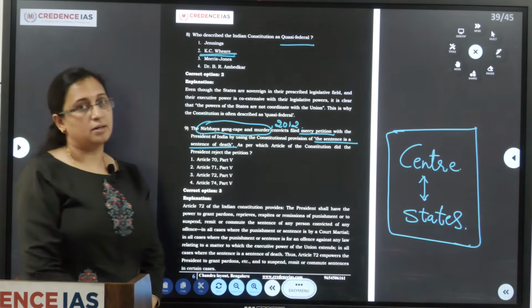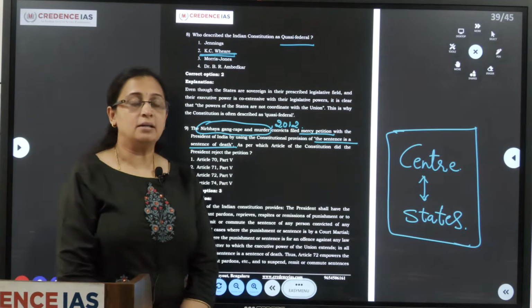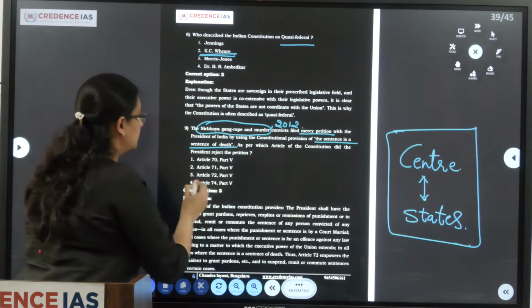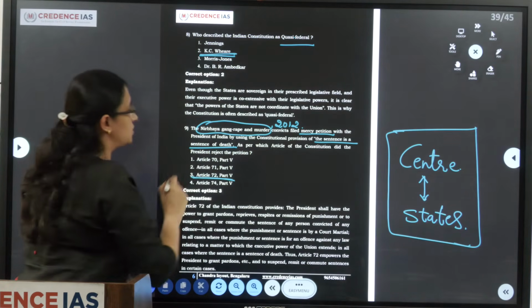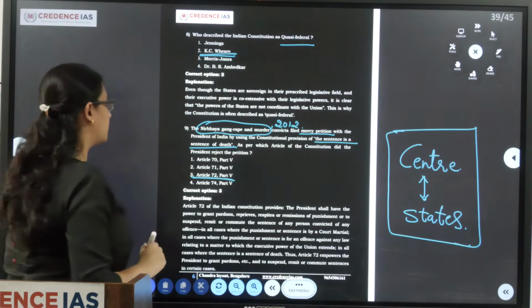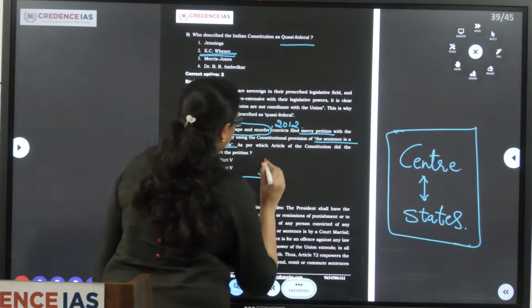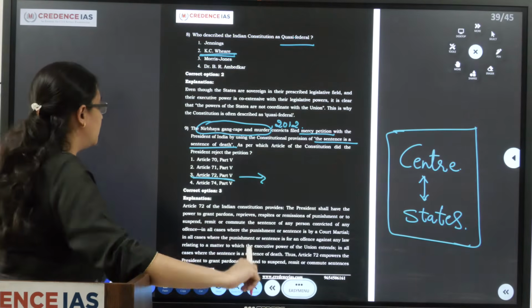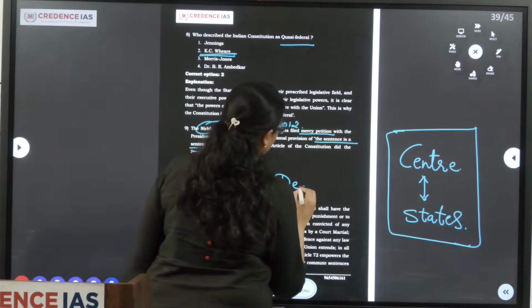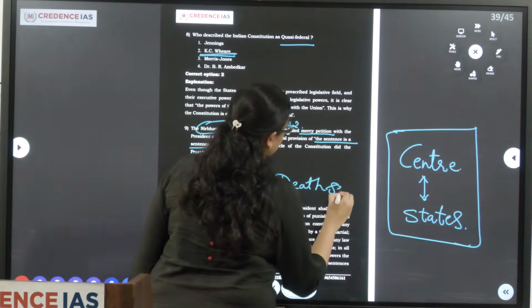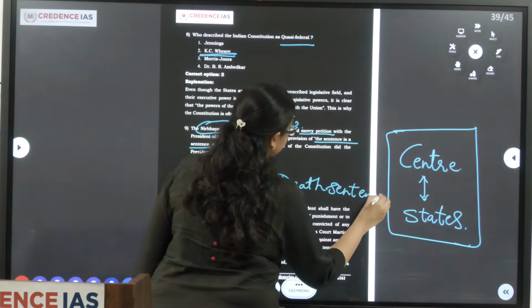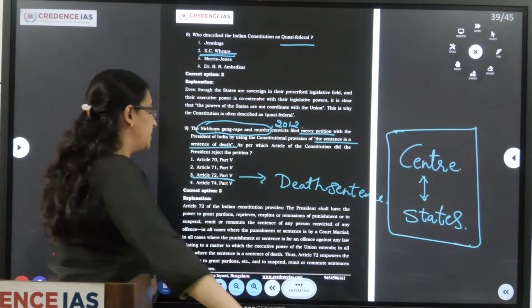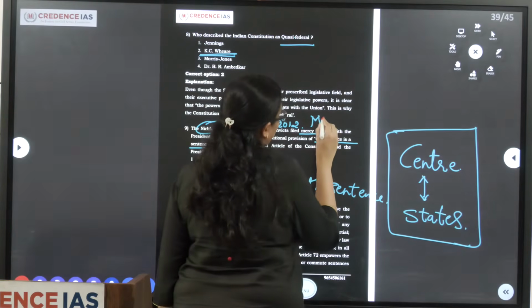In the last session, while explaining death sentence, I told that Article 72 of the Constitution deals with the pardoning power of the President. So it deals with the pardoning of the death sentence. Here in the Nirbhaya gang rape case, under Article 72, the murder convicts filed a mercy petition through the Ministry of Home Affairs.